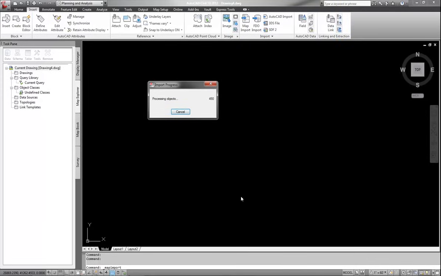Now this one takes a little bit. It's got a little bit more data, roads, rivers, and so on. But this happens to be the file that I'm going to be using to kind of isolate where I need to be, and maybe road design as well. So depending on the size of the file will depend on how long it takes to import the data.